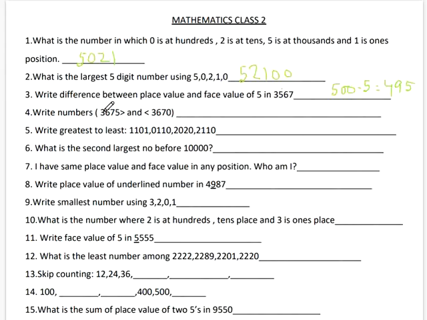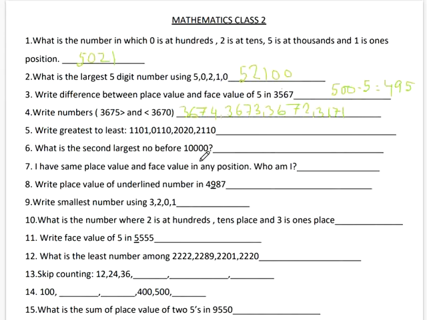Write the numbers. So 3675, less than 3675 and greater than 3670, so 3674, 3673, 3672 and 3671 will be the numbers.